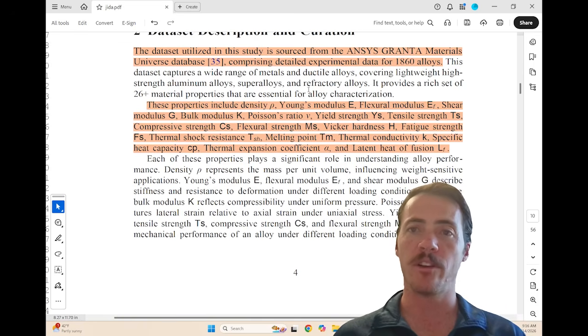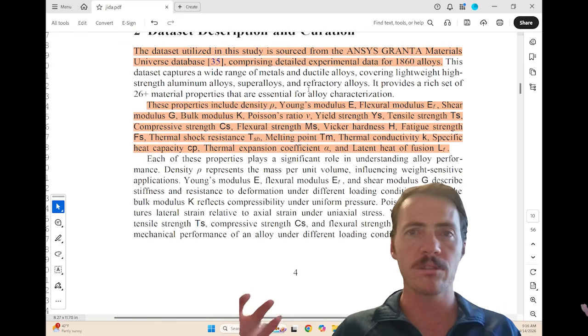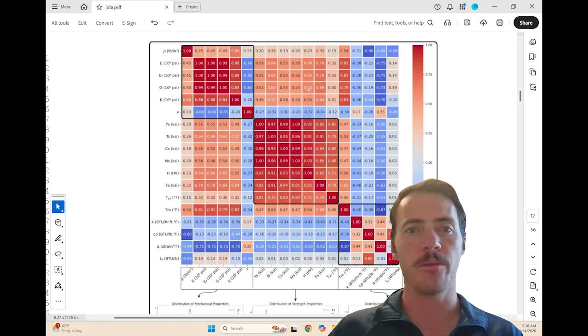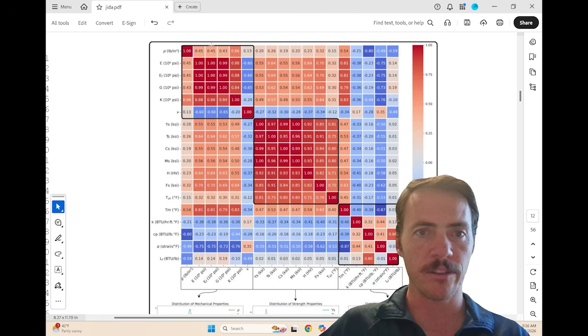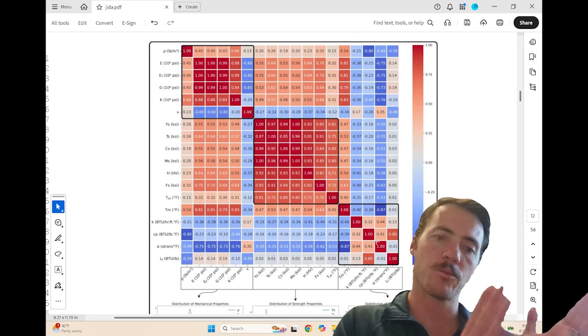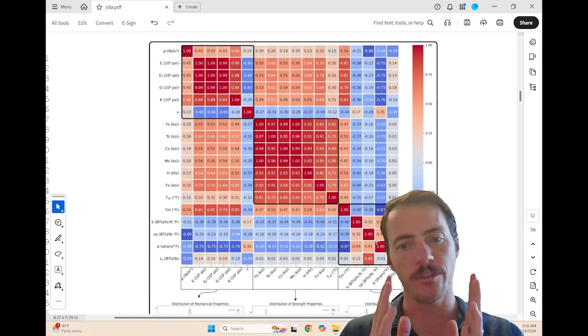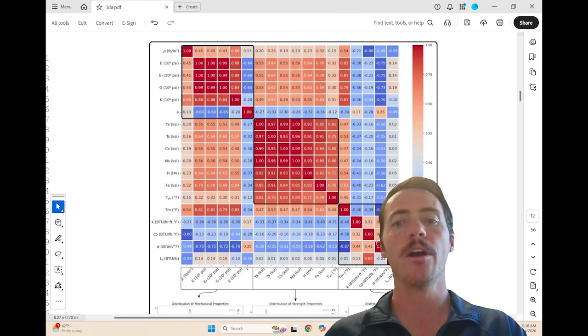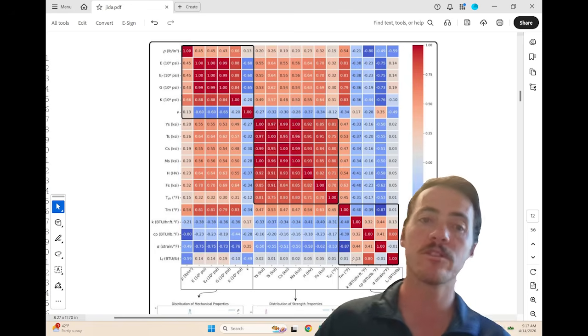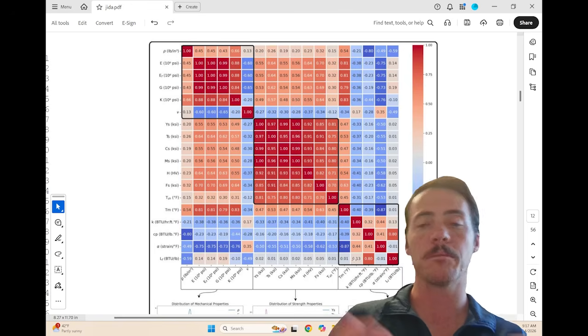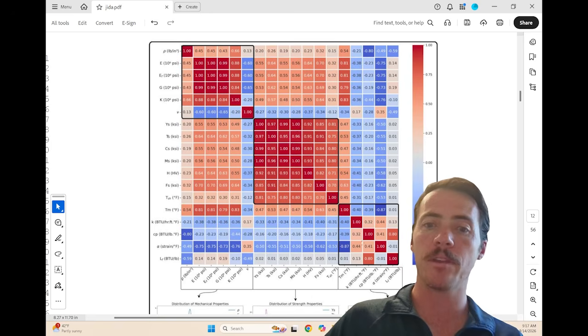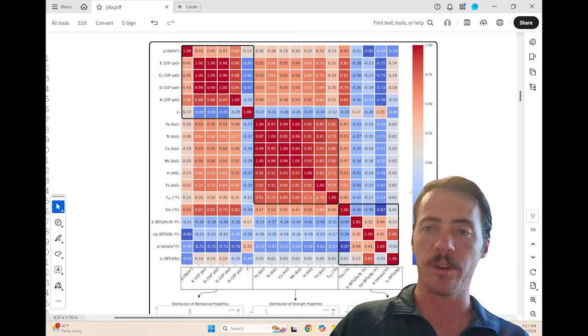Unsurprisingly, the very first thing that they're going to do is just look at a correlation, like what is correlated with what. And here you see it, right? They've got them sort of grouped in three areas, like this first black box, the second black box, the third is roughly breaking up. The first ones are mechanical properties, then you've got your strength properties, and at the end you've got your thermal properties. And there are some correlations between different groups, sometimes positive, sometimes negative, but there might be something there that we can leverage to make predictions.